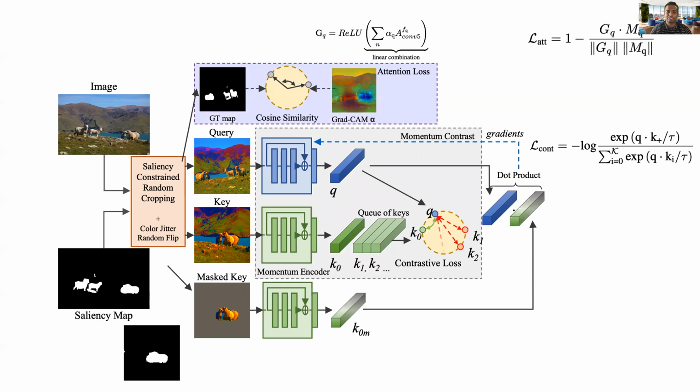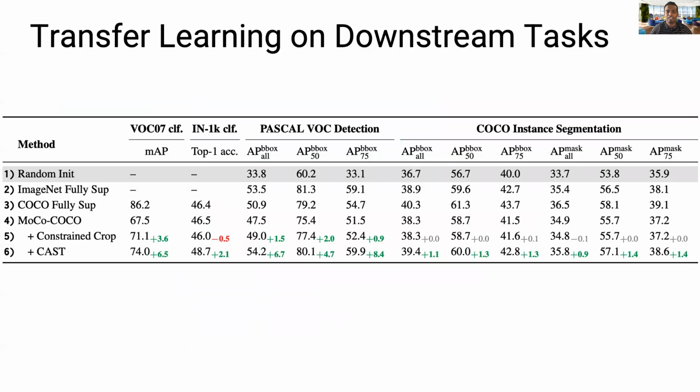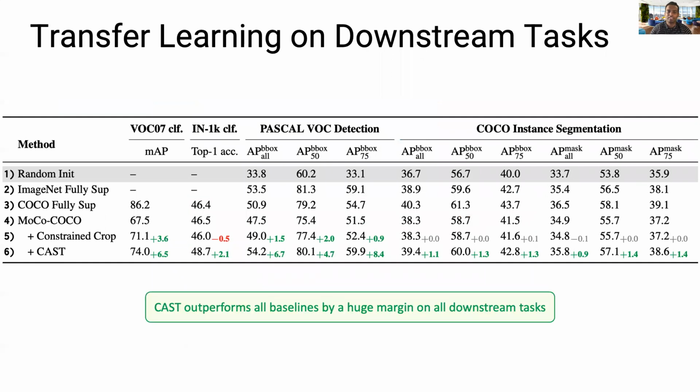We hence provide a cosine similarity based attention loss to align the GradCam map with the query-aligned saliency map. These two losses are combined to form our CAST loss. The model upon convergence now looks at the sheep when matching representations of the query and the key image. In addition to outperforming MoCo on all tasks, linear and fine-tuning, we find that CAST pre-training on COCO, which is a 10x smaller dataset, even outperforms ImageNet fully supervised pre-training on the fine-tuning tasks.